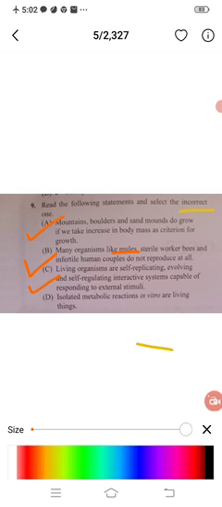Then the last option D: the isolated metabolic reactions in vitro are living things. No, they are not living things. In vitro means in the test tube. They are giving this as living things, but here they are not living. Those reactions are said to be non-living. That performance is non-living, so this option is wrong. That's why for the ninth question you can take option D. So option D is the right answer here.